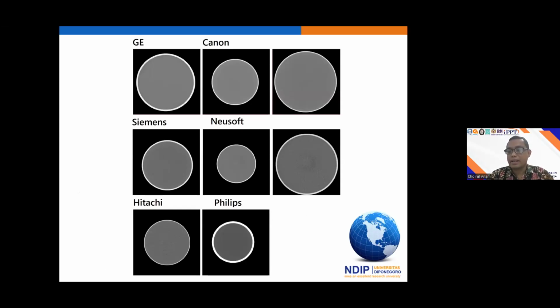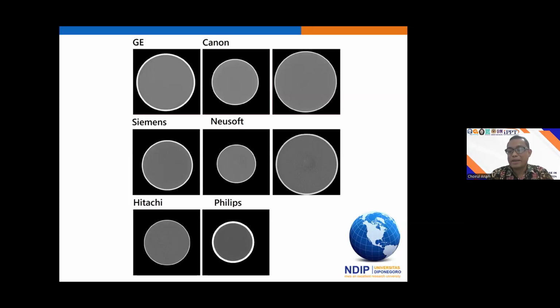So I think the very basic phantom is the water phantom. And actually this water phantom can be used for measuring the CT number accuracy of the water.